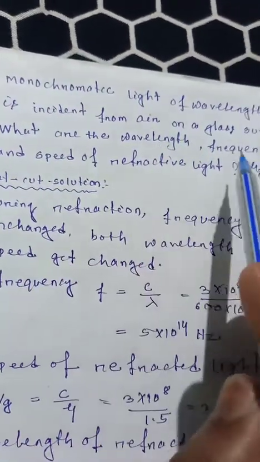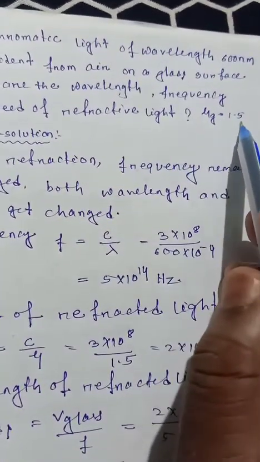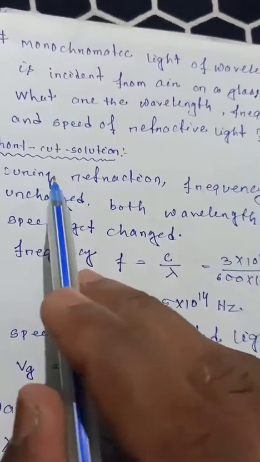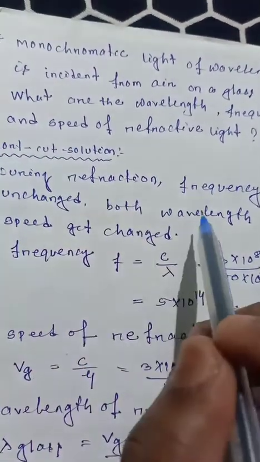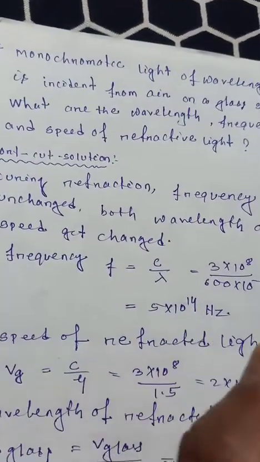That was the question: a monochromatic light of wavelength 600 nanometer is incident from air on a glass surface. What are the wavelength, frequency and speed of the refracting light? The refractive index of glass is 1.5 is given. But we know during the refraction frequency remains unchanged, means frequency remains constant.